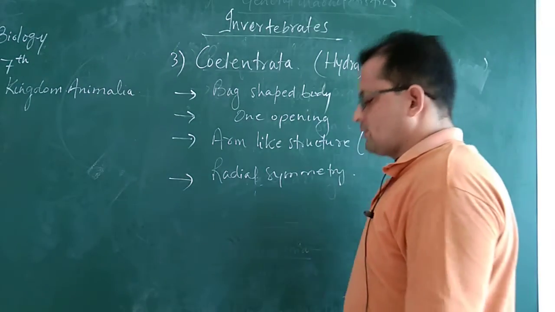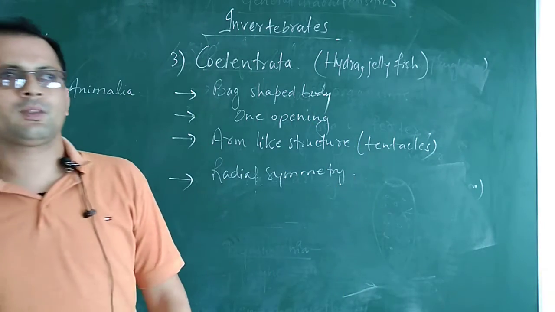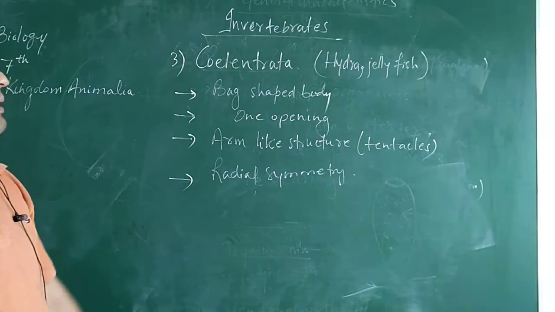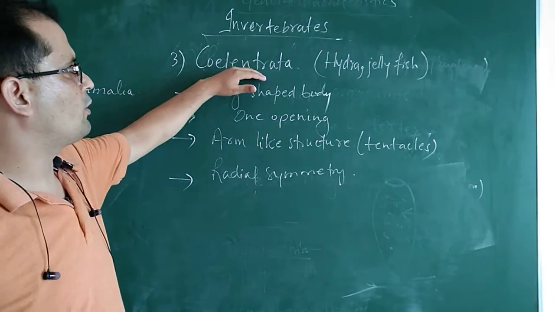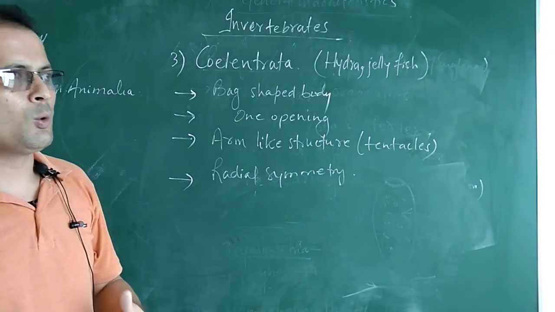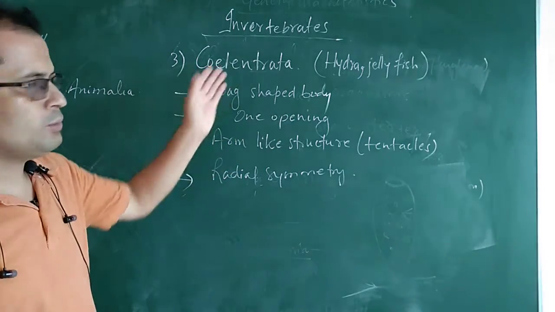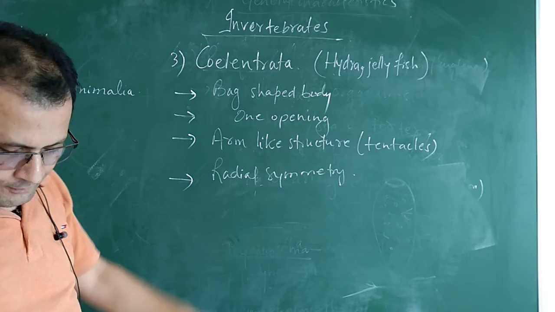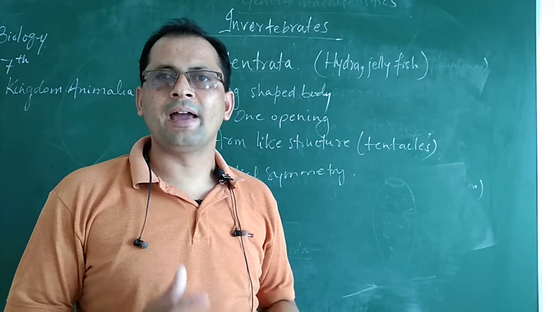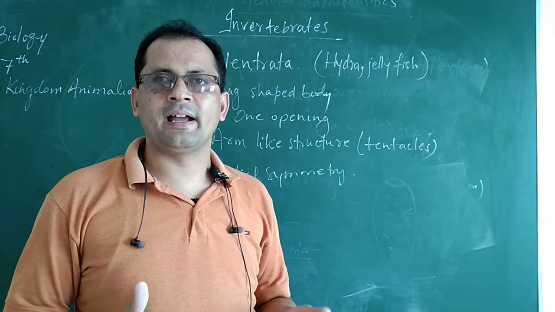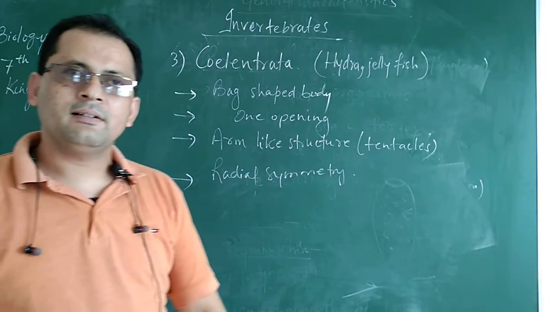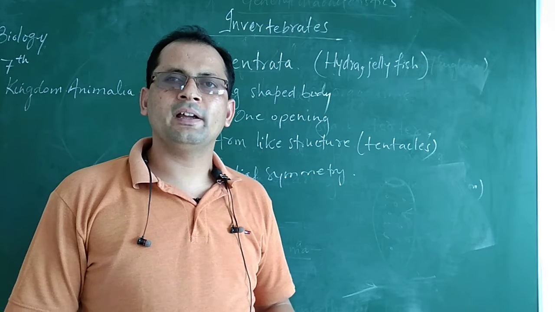Students, the next group we are going to discuss in invertebrates is Coelenterata. Examples of the organisms which belong to this group are hydra, jellyfish, sea anemones, corals. Basically the organisms in this group have bag-shaped bodies. Bag-shaped, you all know that bags are basically hollow. So they have a bag-shaped body, and in these organisms one opening is present.